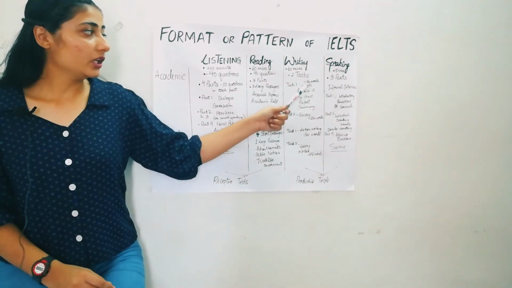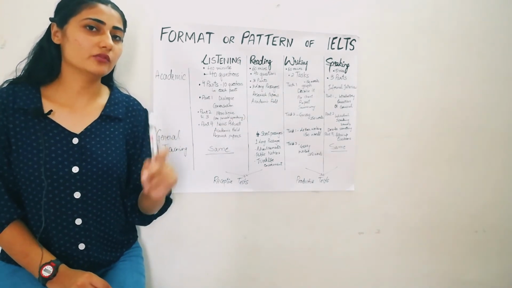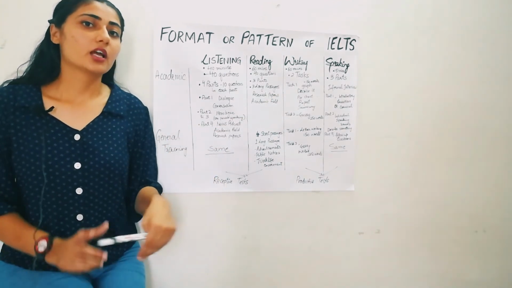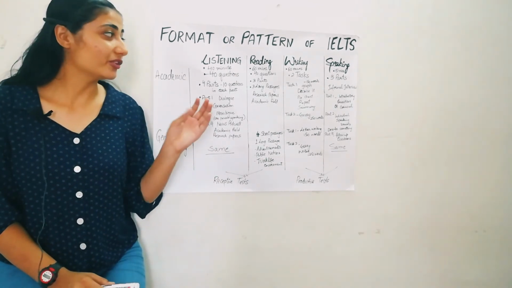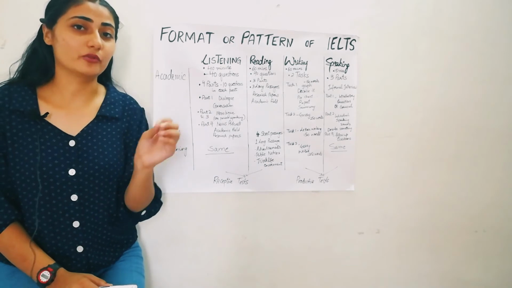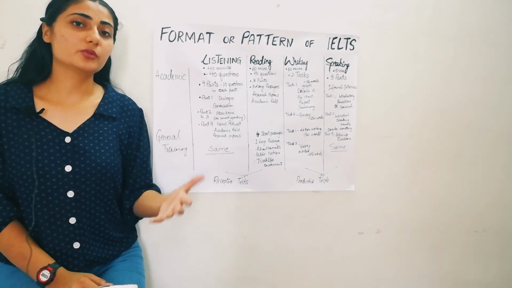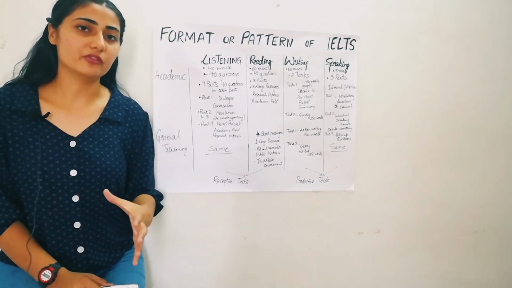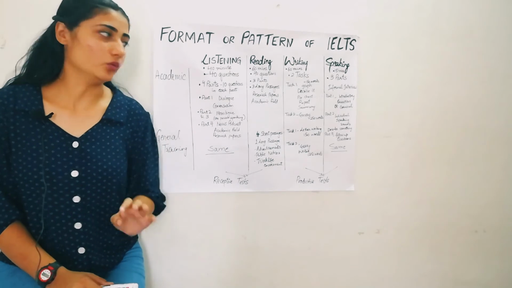You have to write at least 150 words, not even a word less than that. You will be penalized if you do not write at least 150 words. You can exceed 150 words because there is no upper limit, but you cannot write less than 150 words.